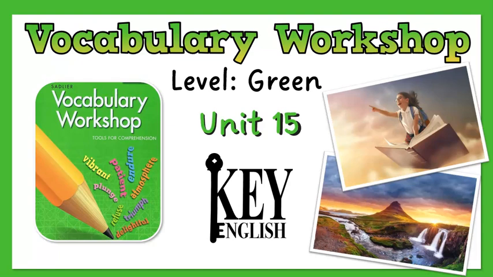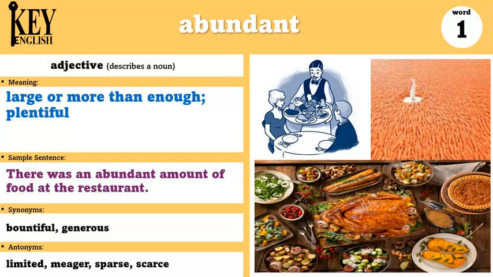Let's get started! Our first word is abundant. Abundant is an adjective and it means large or more than enough, plentiful. So when something is abundant, you have a lot of it. You have enough of it.